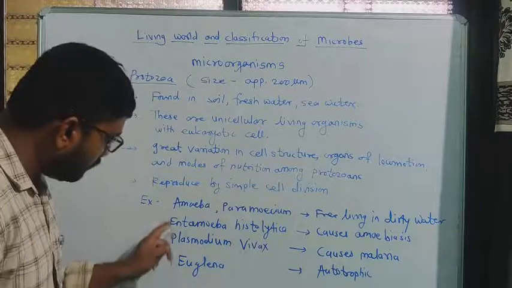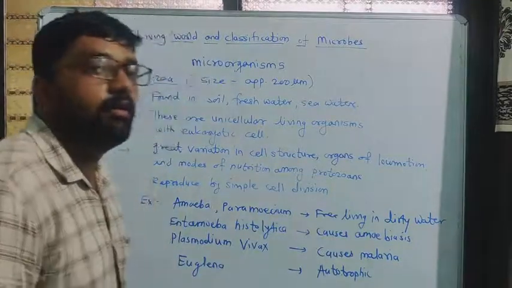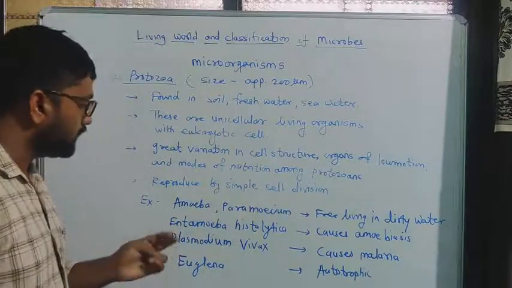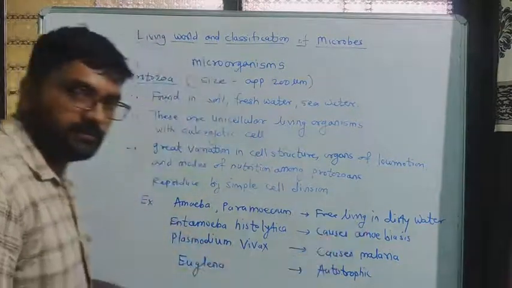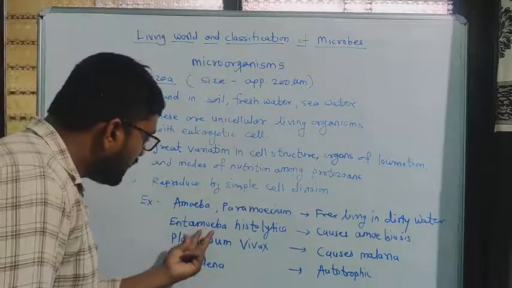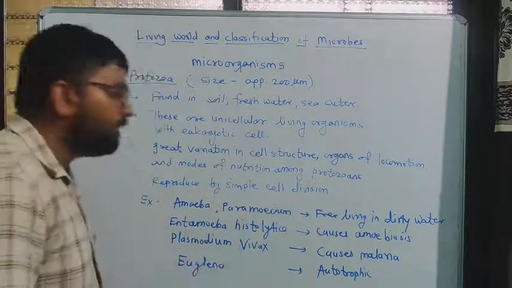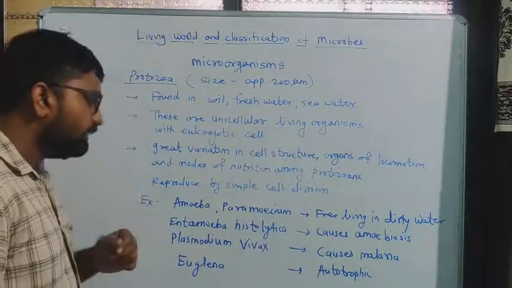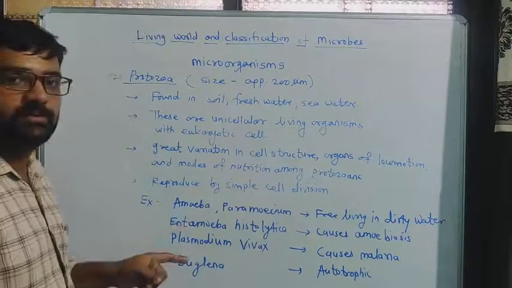Their examples now: amoeba, paramecium, okay. Both are free living in dirty water, okay. Mostly amoeba and paramecium are found in dirty water. Then Entamoeba histolytica, okay, causes amoebiosis, okay. That is one disease caused by this protozoan called Entamoeba histolytica. Then Plasmodium vivax, okay, causes malaria. We know malaria is a disease that happens due to the Plasmodium vivax protozoan, okay.